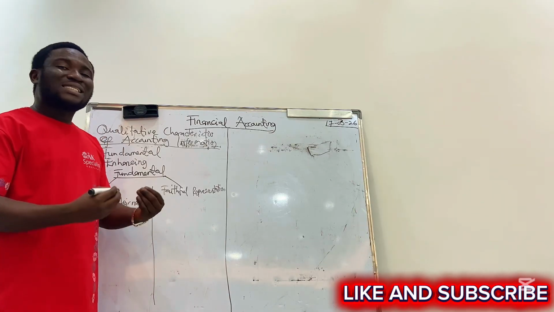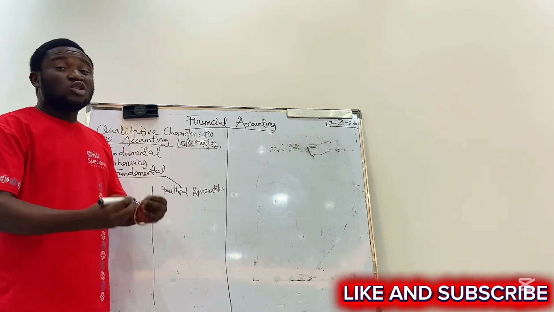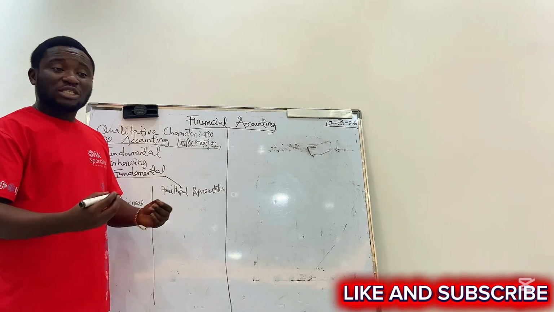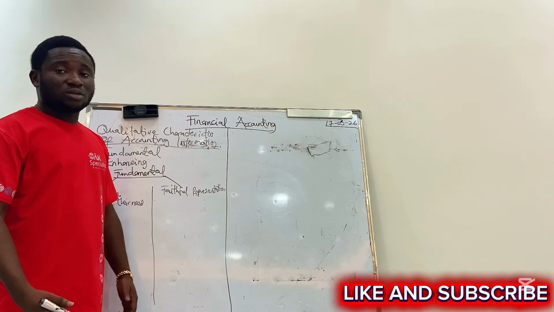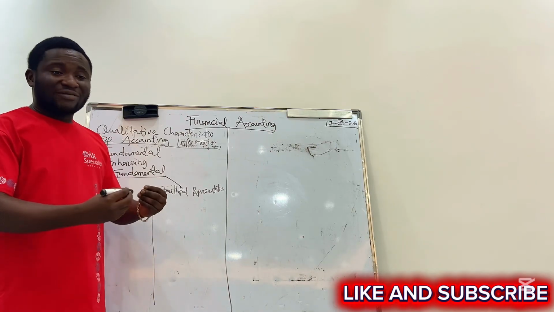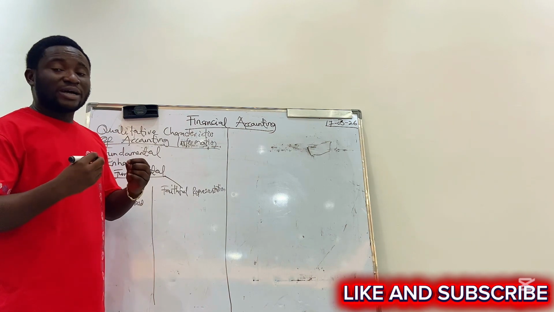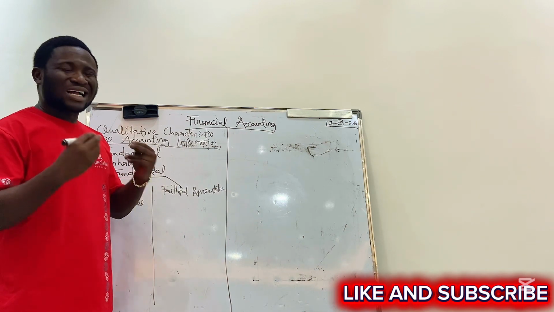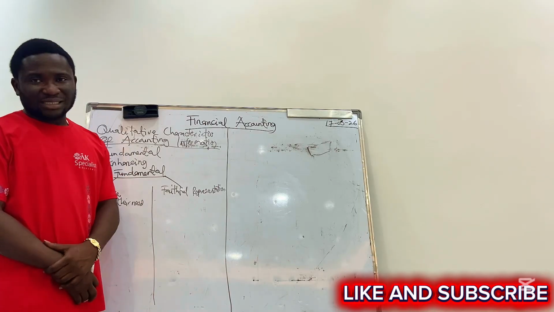So if it is not suitable to the needs of the user of accounting information, then it's not relevant, it's not important. It cannot be relied on. You see, it should be relevant. It should serve the needs of the user for accounting information. That's what we mean by relevance.